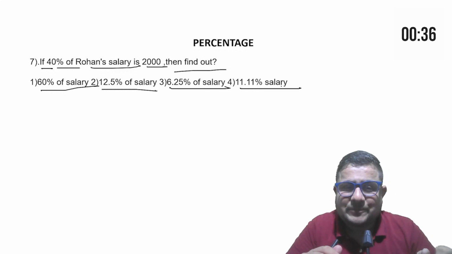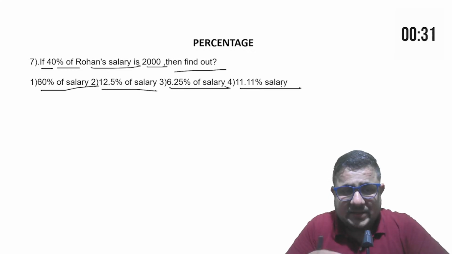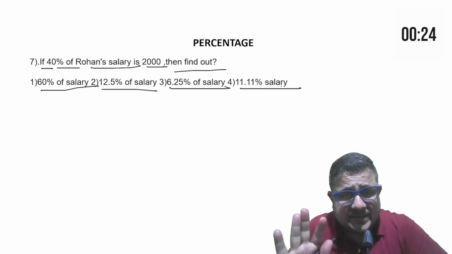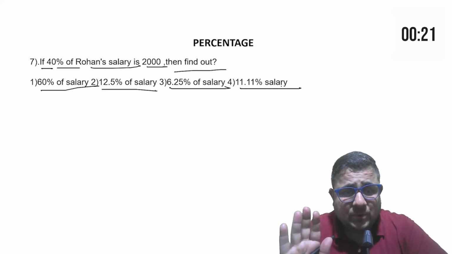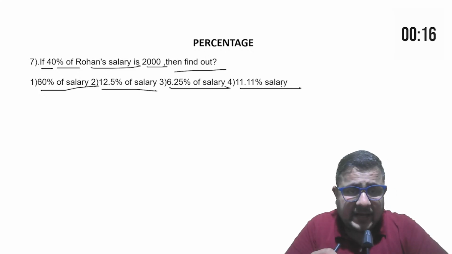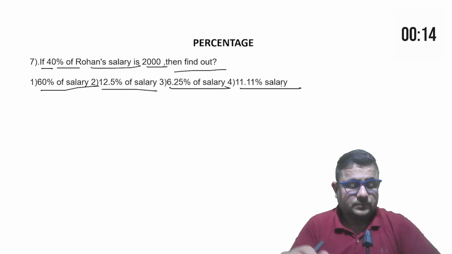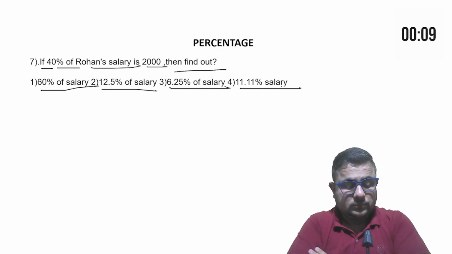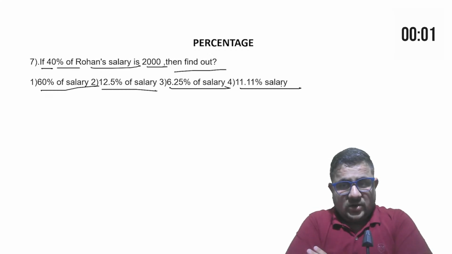So that will be explained by me. First, I'm giving the chance to you all. At least one value. Tell me the 60% of Rohan's salary. 40% of Rohan's salary is given, and they are asking you 60%, 12.5, 6.25, 11.11. What would be the answer? Okay, so time is over.